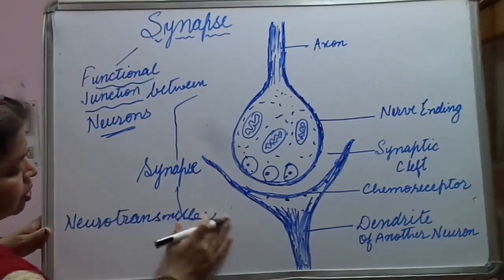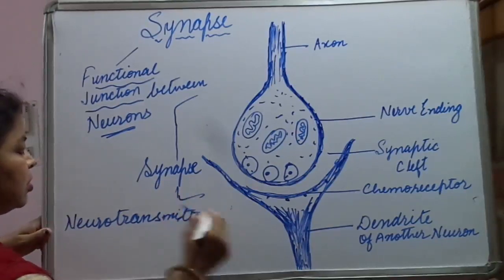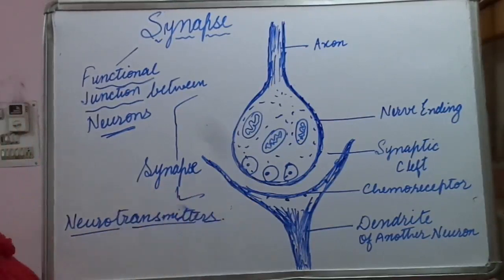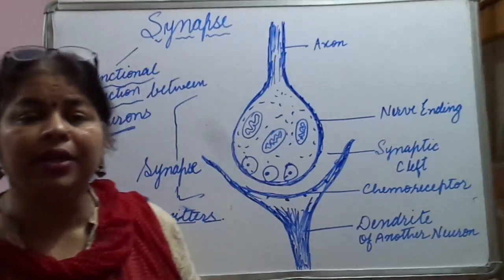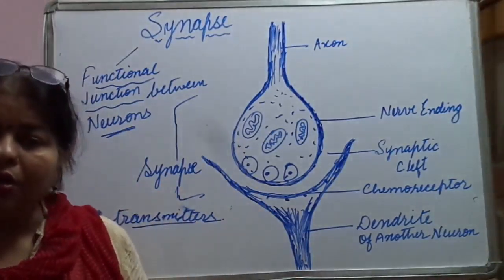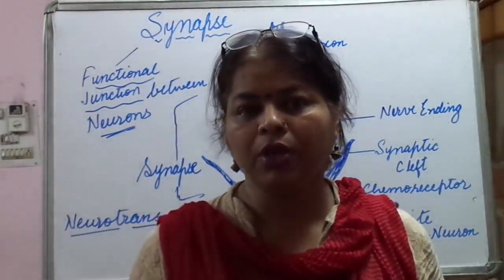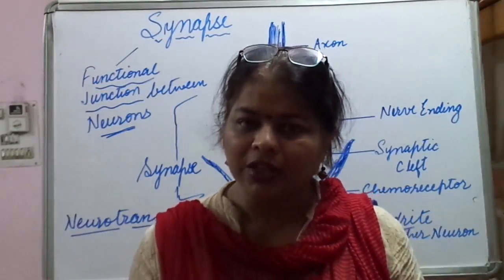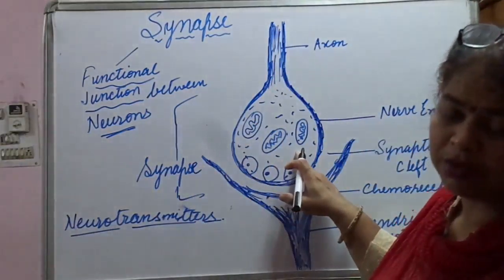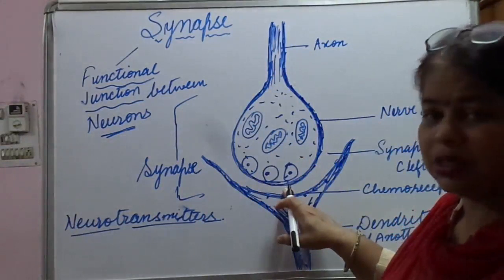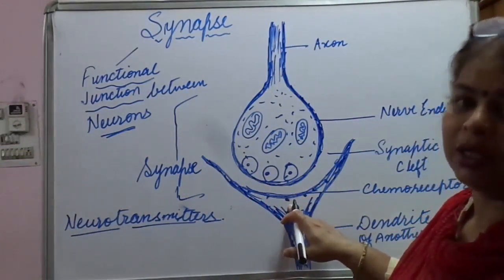What do we call them? Neurotransmitters. Okay, fine. So what are they? They are chemicals secreted by the axon for transmission of impulse. Okay, so the electrical signals in this part are converted into neurotransmitters, and these neurotransmitters carry this signal and pass it on to the dendrite of the other neuron.